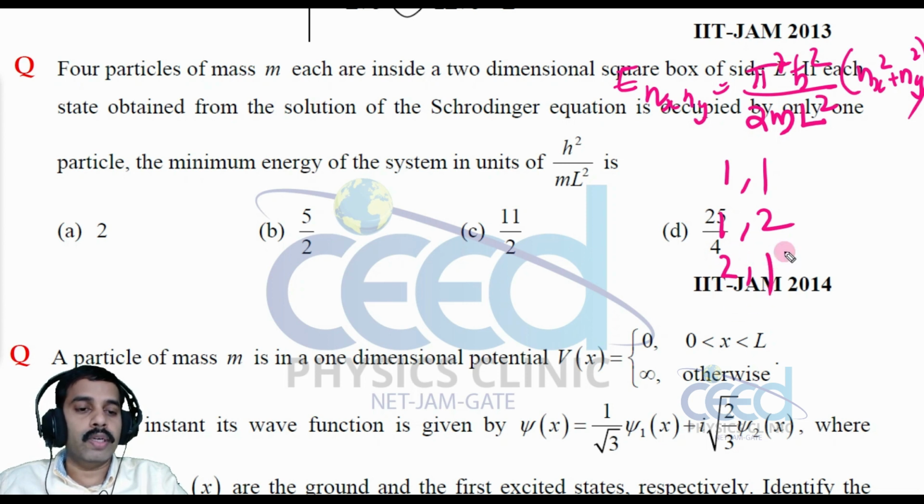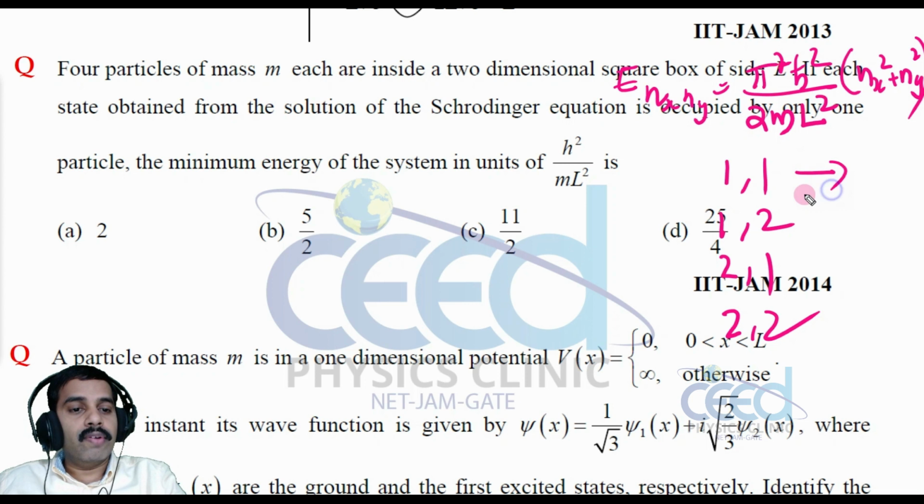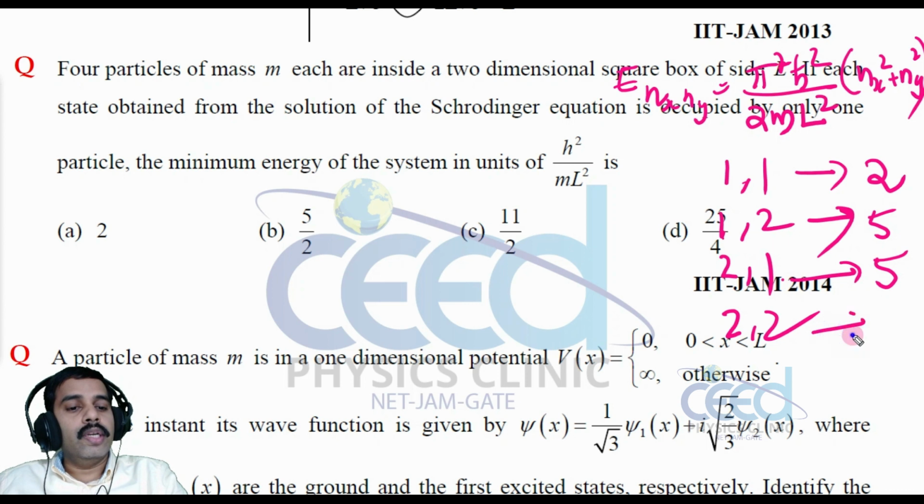This is also a possible energy level, but a different state. So the second and third we have filled in. The next possible energy level is (2, 2). Here, for (1, 1), 1 square plus 1 square is 2. Here, 1 square plus 2 square is 1 plus 4, that is 5. Here, 2 square plus 1 square is again 5. Here, 2 square plus 2 square is 4 plus 4, that is 8.